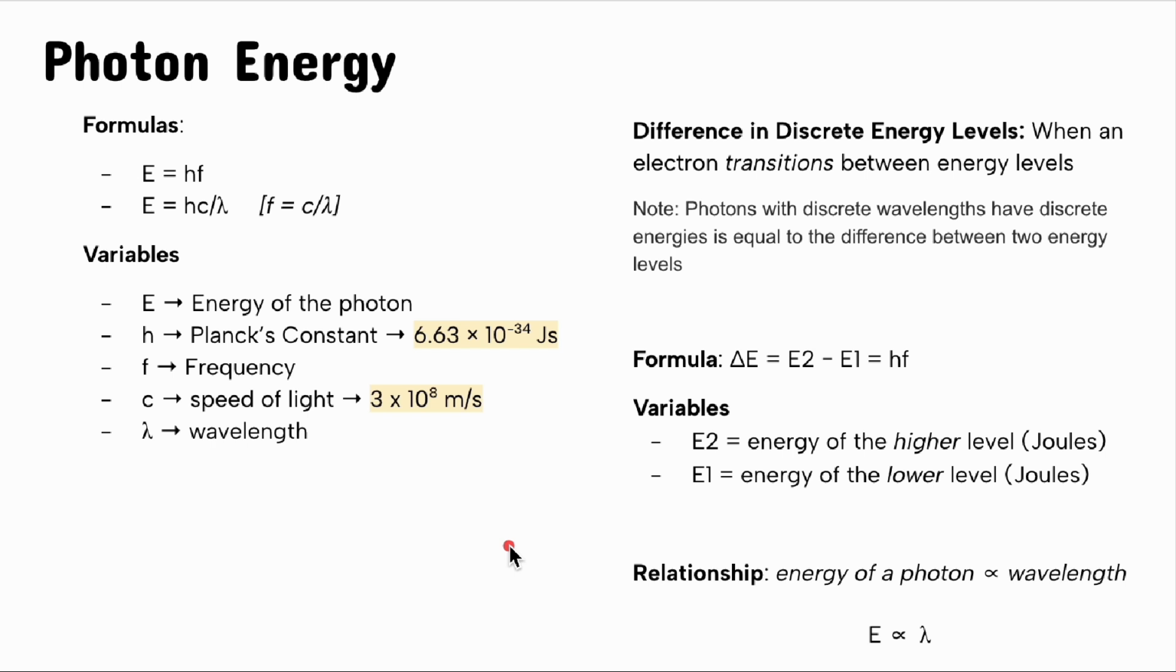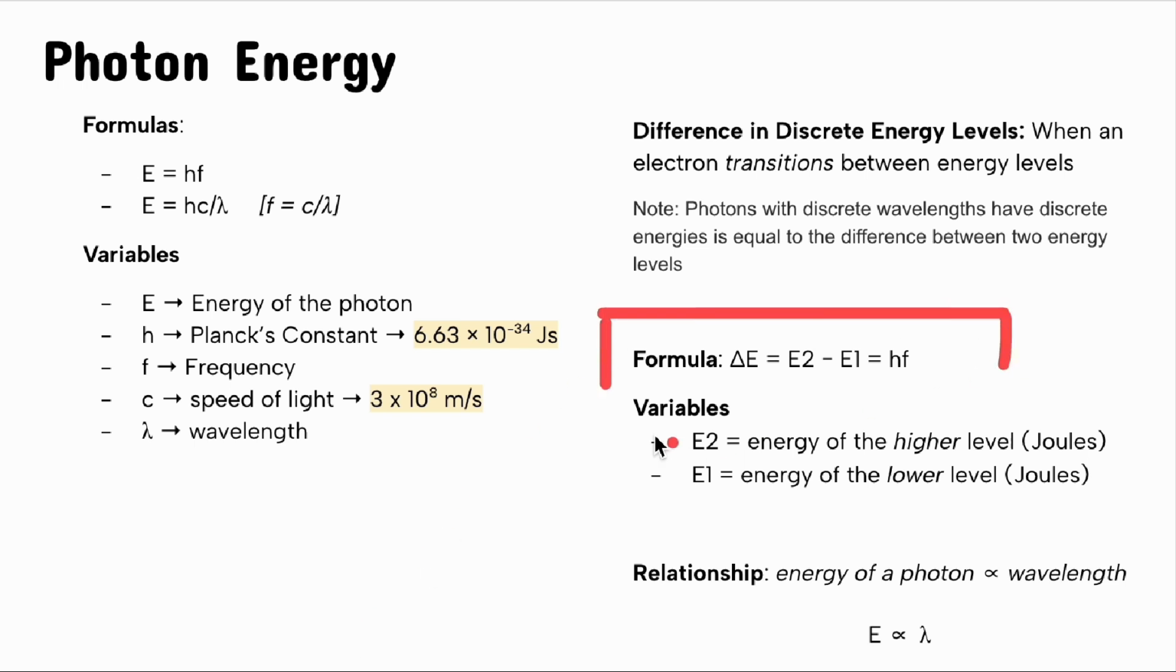Now, as you can see in the note, photons with discrete wavelengths have discrete energies, which is equal to the difference between two energy levels. Now, discrete wavelengths, discrete energy levels, as you can see, it's a common trend. Yeah, you're gonna have to remember this word discrete. It's used everywhere, as well as continuous, but not that often.